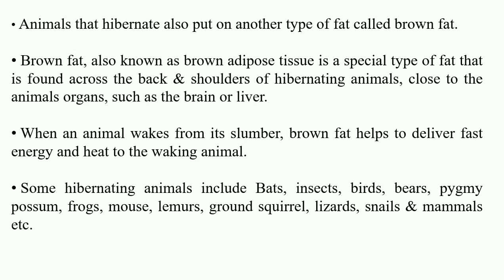Again, animals that hibernate also put on another type of fat called brown fat. Those animals which undergo hibernation have an additional fat in their body, known as brown fat. Now let's see what brown fat exactly is. Brown fat, also known as brown adipose tissue, is a special type of fat that is found across the back and shoulders of hibernating animals, close to organs like the brain and liver.